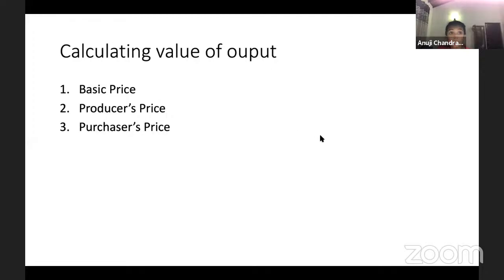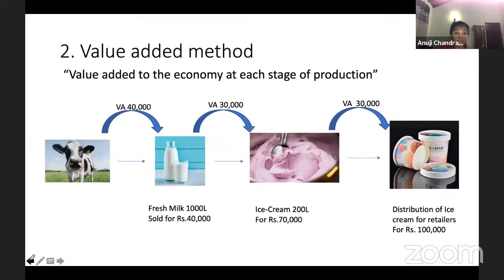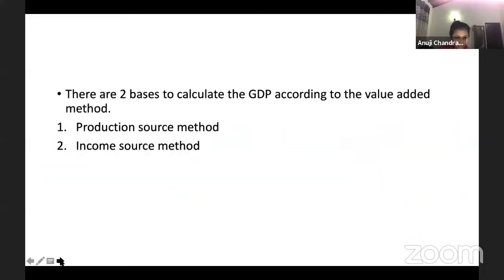GVA means profit? No. GVA is gross value added. Go back to that. So guys, gross value added. What is the value addition to the society? Like I said, the total of the value addition is gross value addition. GVA is the total value added to the society. Okay, that's the only difference.